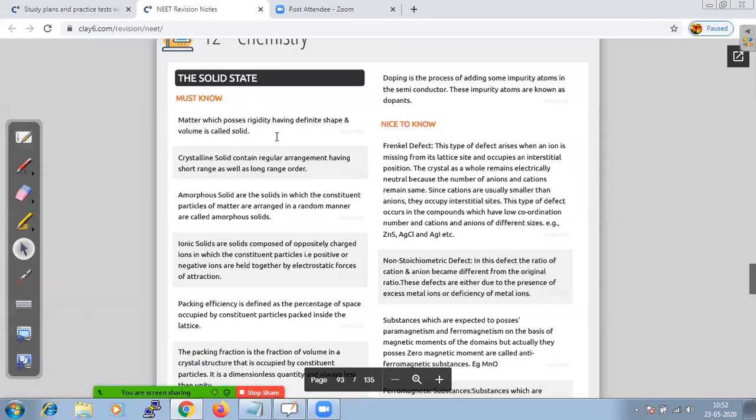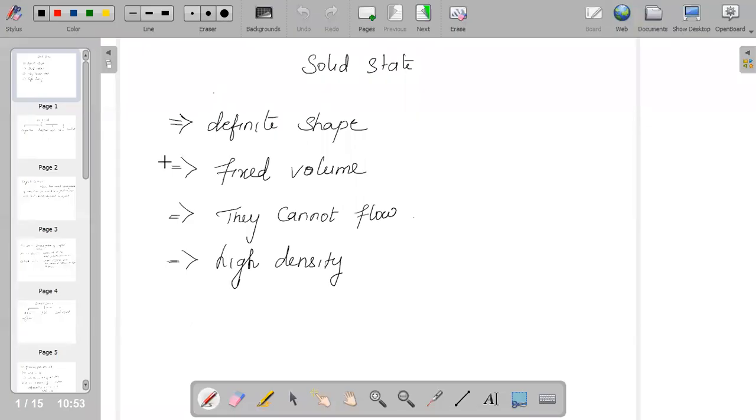As far as the weightage is concerned, you will get one question from this chapter, solid state. When we talk about solid state, we have different states of matter, that is solid, liquid and gas.